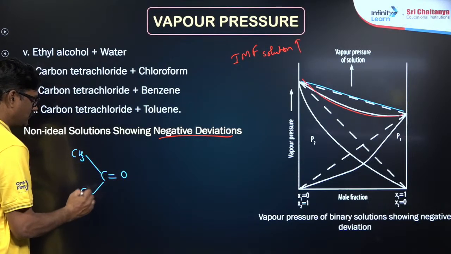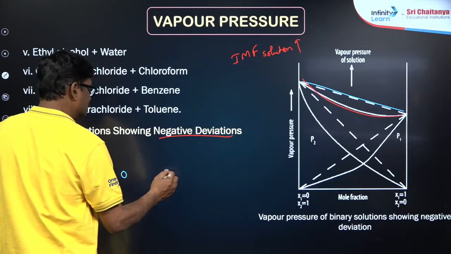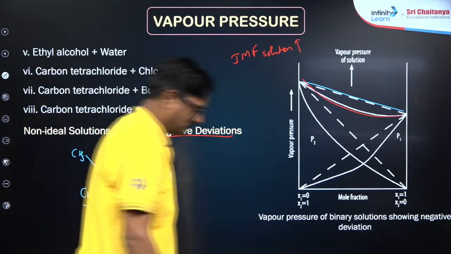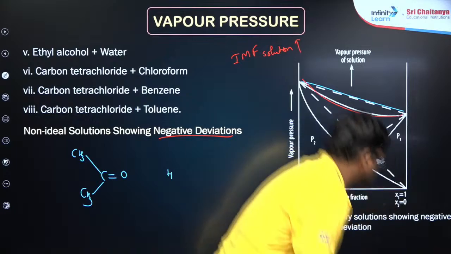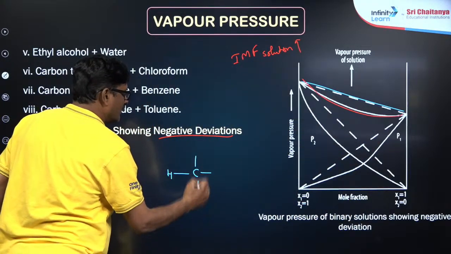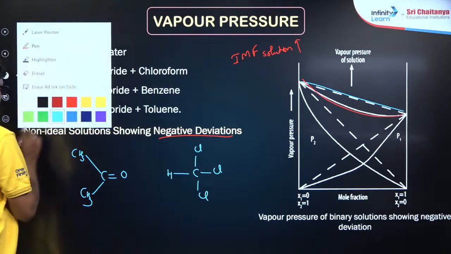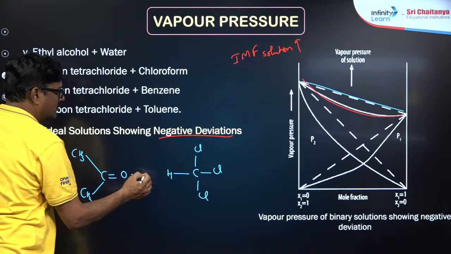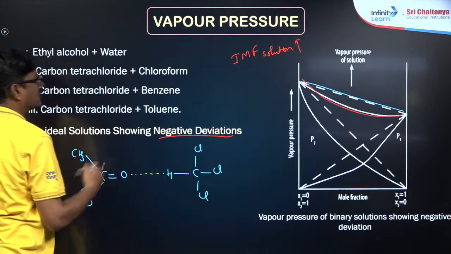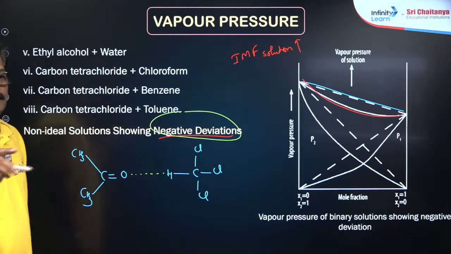acetone and chloroform. High electronegativity, because of that, you are going to establish intermolecular force. That's the reason why negative deviation is shown. Okay?